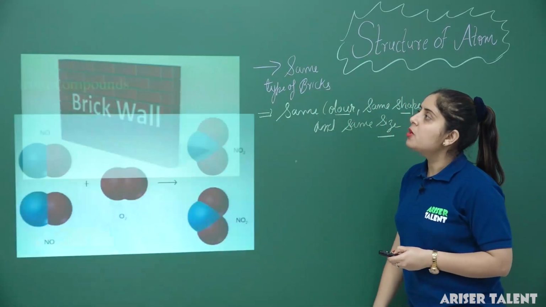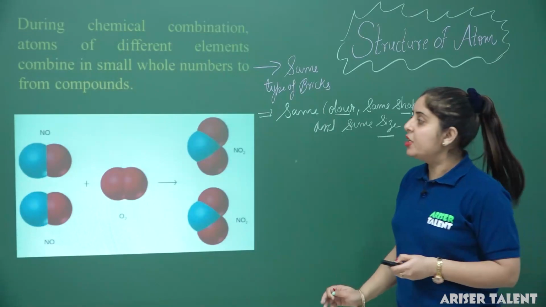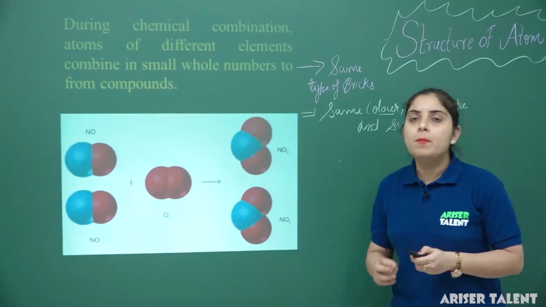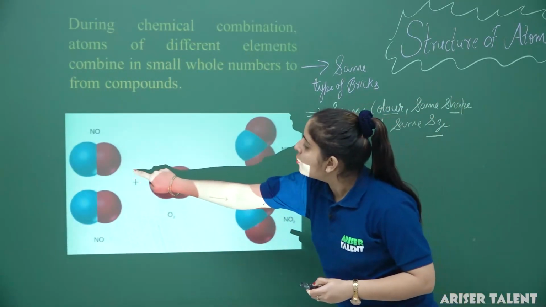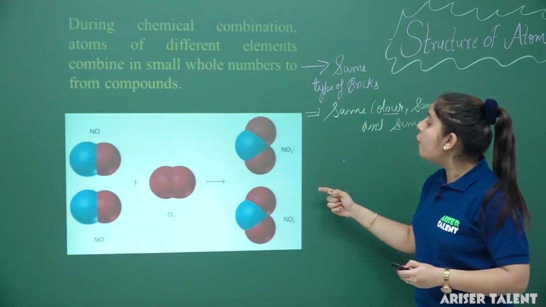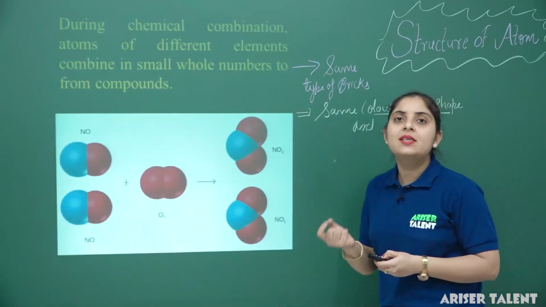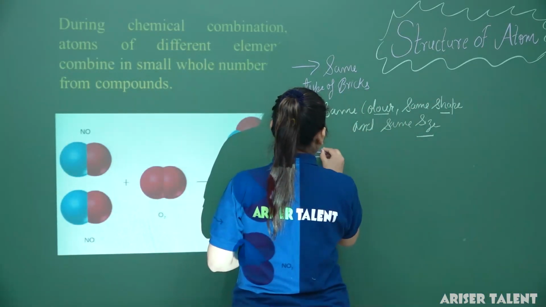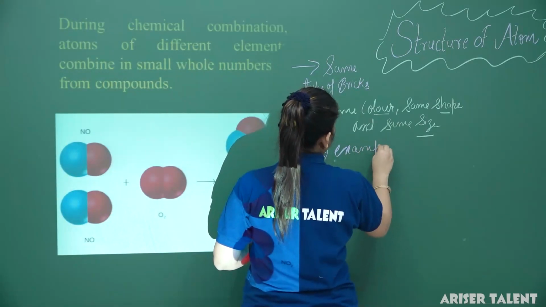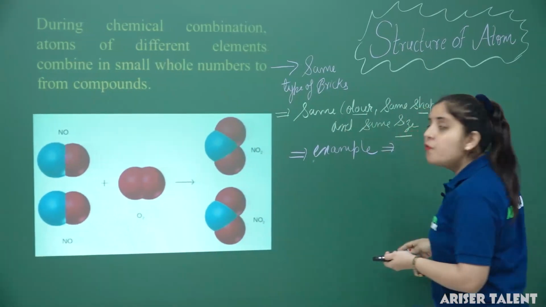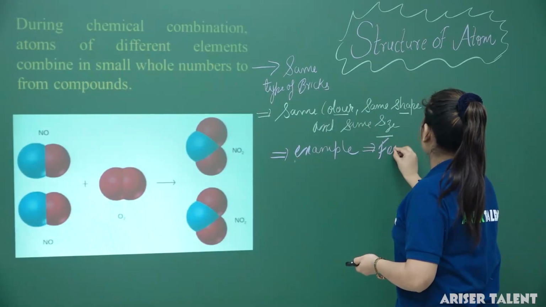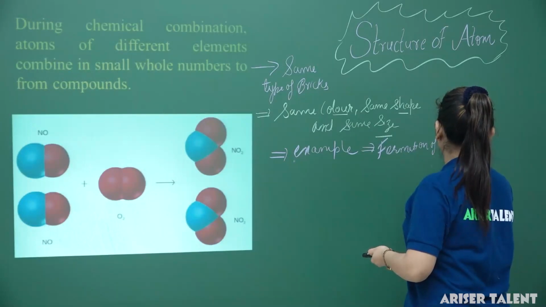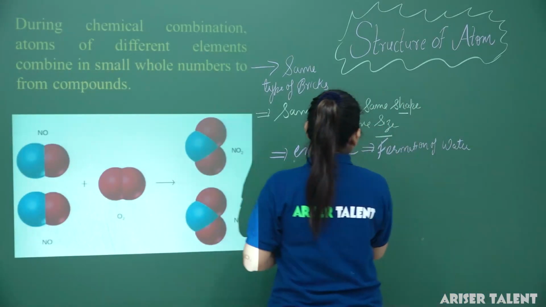The first postulate is, during a chemical combination, atoms of different elements combine in a simple whole number ratio to form compounds. It means if I consider two different elements and form a compound, we get the compound in a simple whole number ratio. Consider an example, the formation of water.